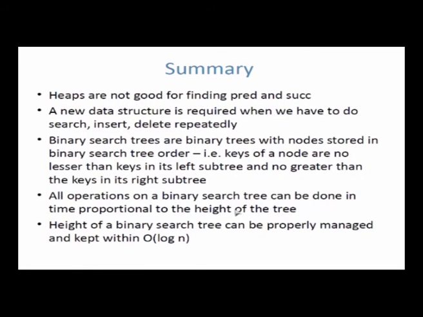So to summarize, heaps are not good for doing predecessor and successor. So we need a new data structure. This new data structure we define as binary search tree, in which we maintain the keys in a new way. It's not that the minimum is in the root, which is how it was in the heap. We'll keep something in the root in such a way that the thing to the left is always less, the thing to the right is always greater. Then all the operations that can be done on the binary search tree are all order of the height of the tree. And if you manage the height of the tree properly, you can keep the operations to order log n.